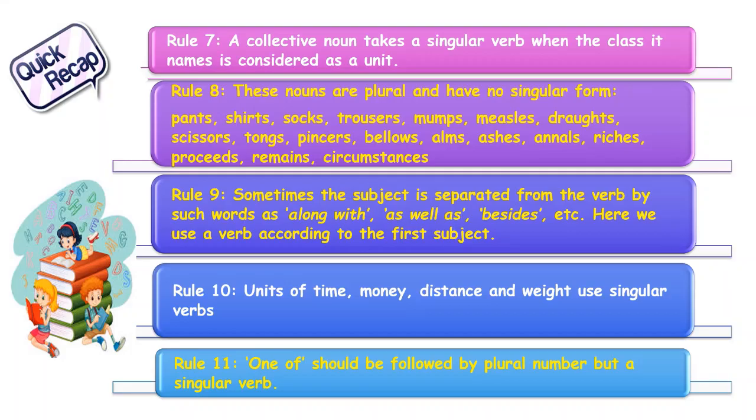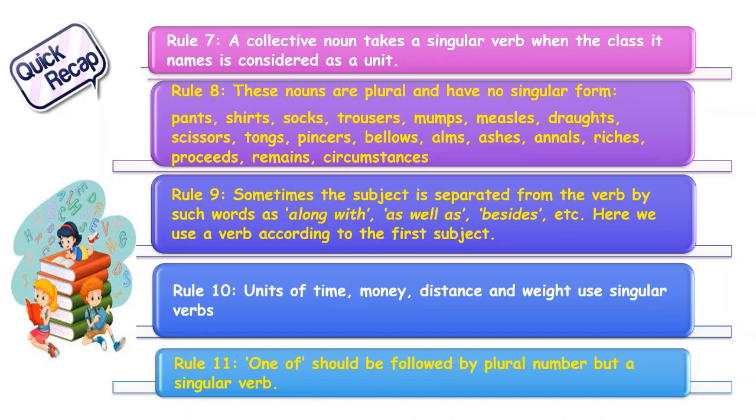Rule 8 says that there are some nouns which are plural and have no singular form. Some examples are pants, shirts, socks, trousers, mumps, measles, etc. Rule 9 says sometimes the subject is separated from the verb by some words like along with, as well as, besides, etc. Here we use a verb according to the first subject.